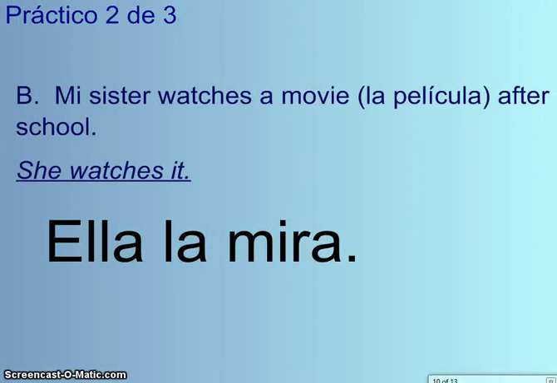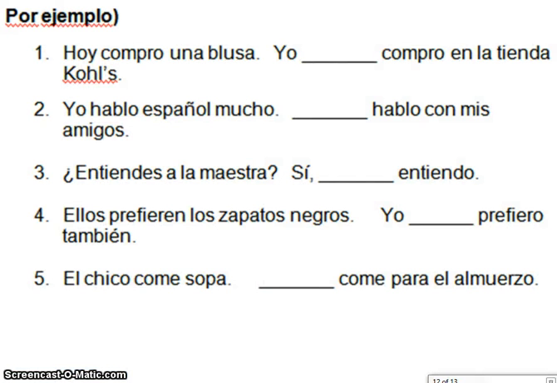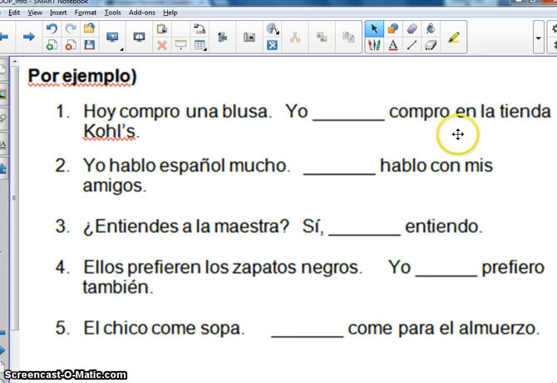Because it's el refresco, it's masculine, lo is the DOP that you would use for that. Okay, so on the handout that you have, what you need to do for the first part here is insert the direct object pronoun. If I were you, I would highlight the noun first so that you can understand this better. For example, it says, Hoy compro una blusa. That means today I'm going to buy a blouse. Okay, normally I wouldn't do that, but you're going to say, I buy it at the store Kohl's. And so we need to know what it is.